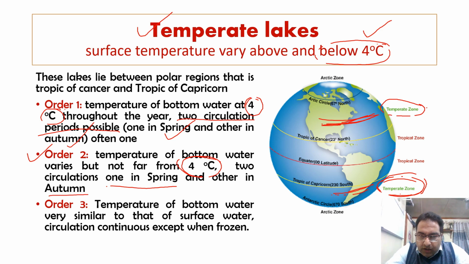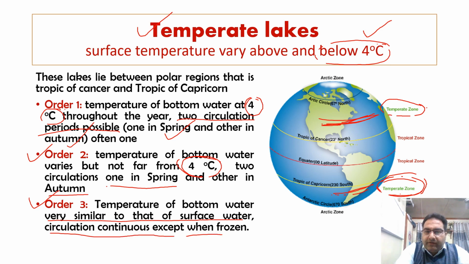In order 1, it is 4 degrees centigrade throughout the year. In order 2, the temperature of the bottom water varies but not far from 4 degrees centigrade. And in order 1 and order 2, two circulations are possible, one in spring and one in autumn. Order 3: the temperature of the bottom water is very similar to that of the surface water, and circulation is continuous except when frozen.